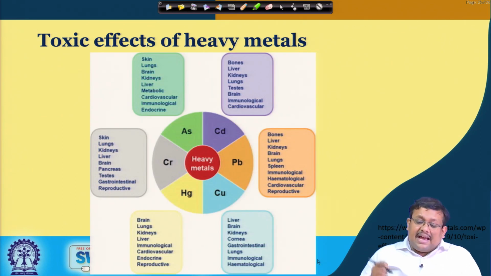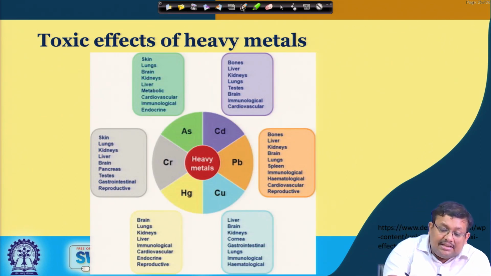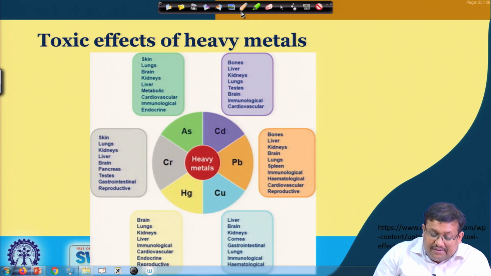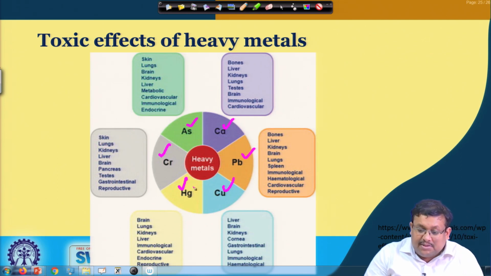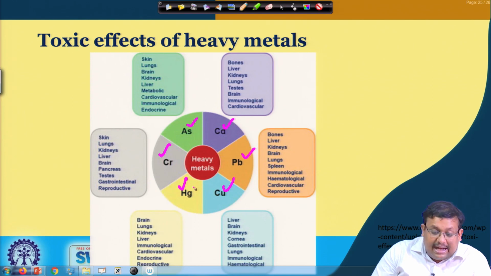Now, this slide basically shows the toxic effects of different heavy metals, and we have only considered here the major heavy metals like arsenic, cadmium, lead, copper, mercury, and chromium, and their ill effects as far as human health is concerned are given here.